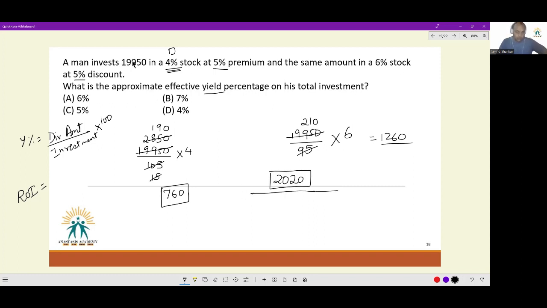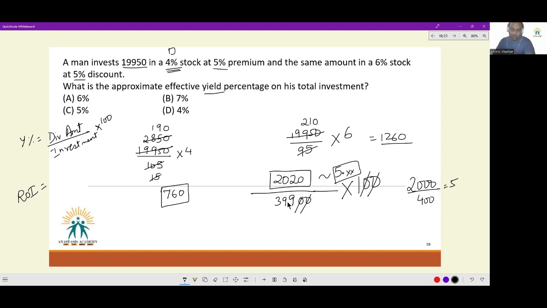19,950 into 2. This amount was invested. So it will be 39,900, something along these lines. 39,900. Yes, 39,900. And now we need to multiply it by 100. Cancel, cancel, cancel, cancel. Even when you look at this, can you see? If I increase the denominator by 1 and reduce the numerator by 20, I will reach 2000 by 400, which is equal to 5. So this has to be very, very close to 5, 5 point something.